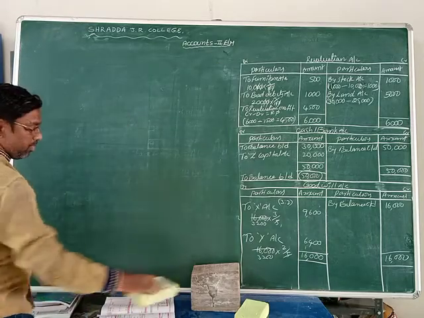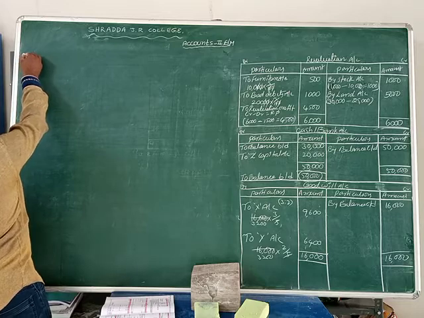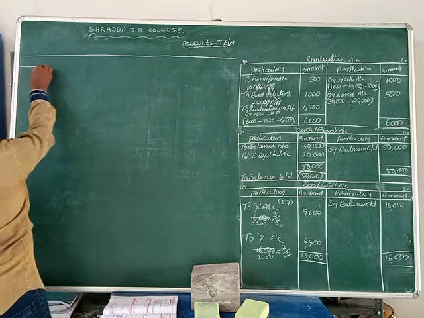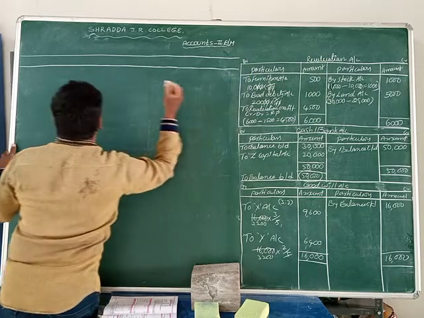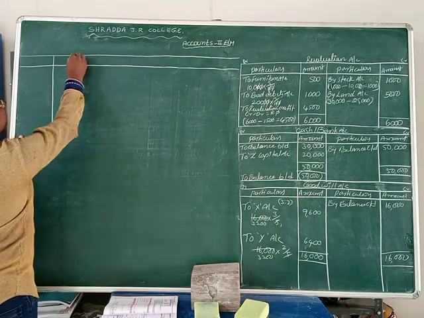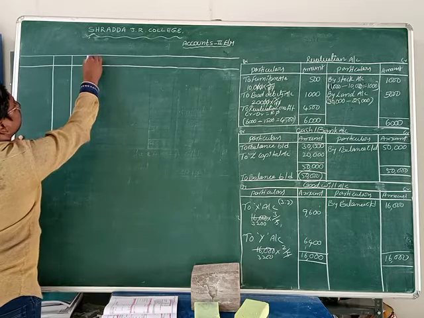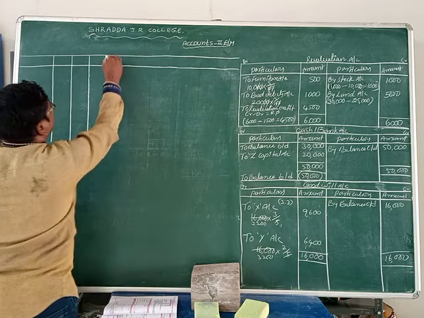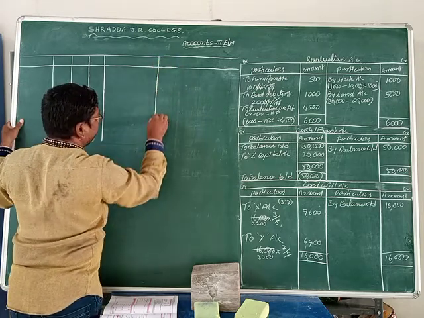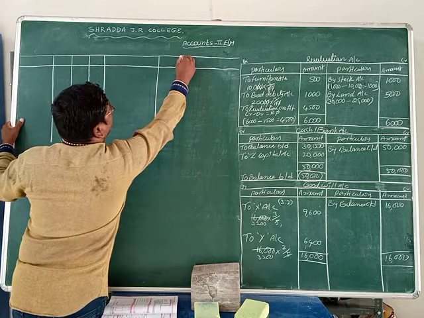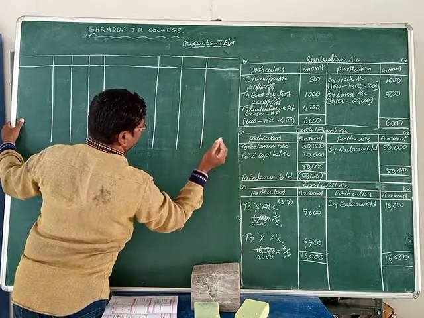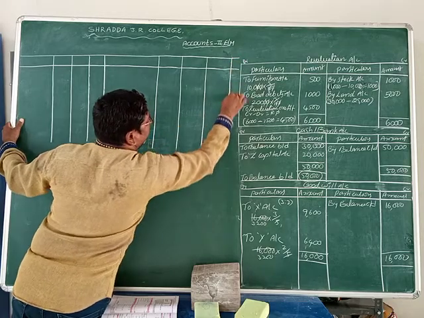Okay students, let us take the partners capital account. First column: particulars, X, Y and Z. Okay now students, here we can take particulars, X amount, Y amount and Z amount.